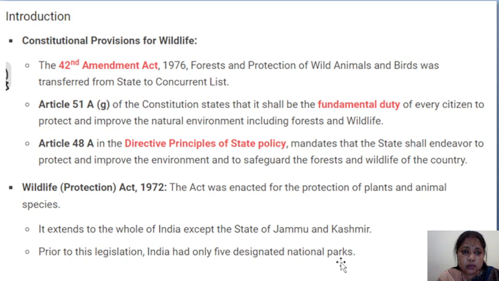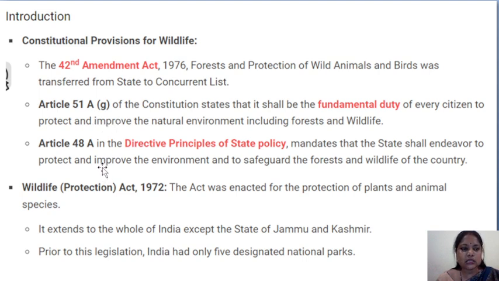What are the constitutional provisions for wildlife? Means, for the protection of wildlife, what provisions are there in our Constitution? By the 42nd Amendment Act in the year 1976, forest and protection of wild animals and birds was transferred from the state to the concurrent list. And there are Article 51A(g) and Article 48A.